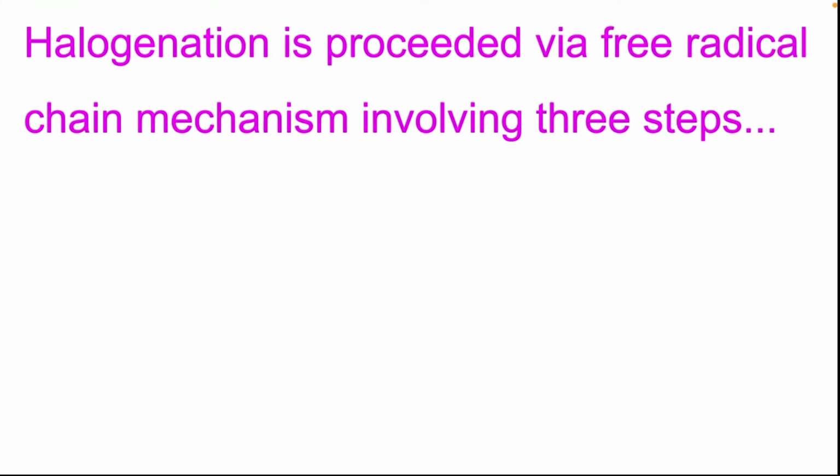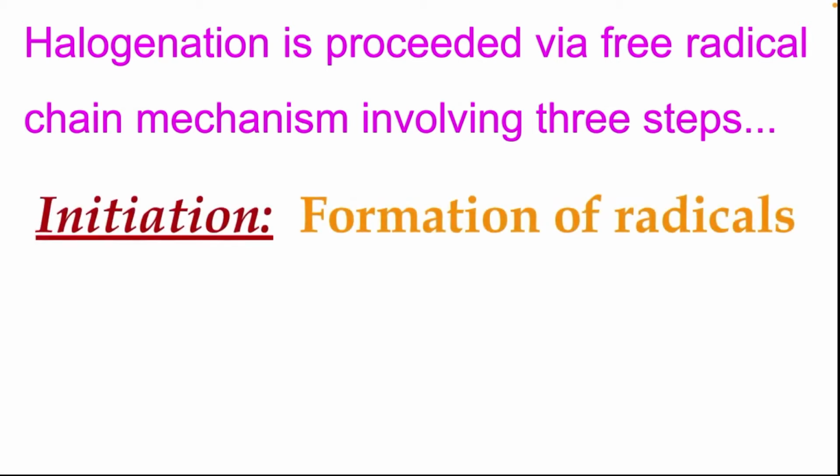Halogenation proceeds via a free radical chain mechanism involving 3 steps. First step, initiation. In the initiation step, free radical formation takes place. That is, first of all, Cl2 in presence of light will undergo homolytic fission and Cl free radicals are formed. That is the first step, that is initiation.